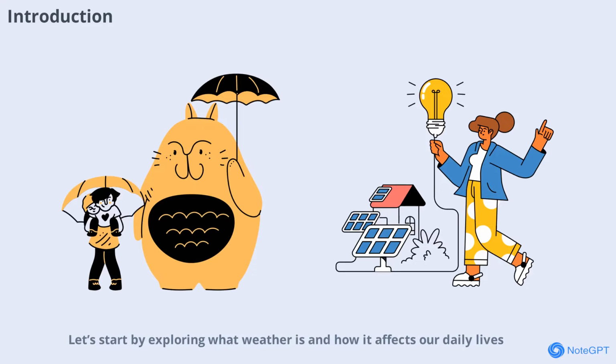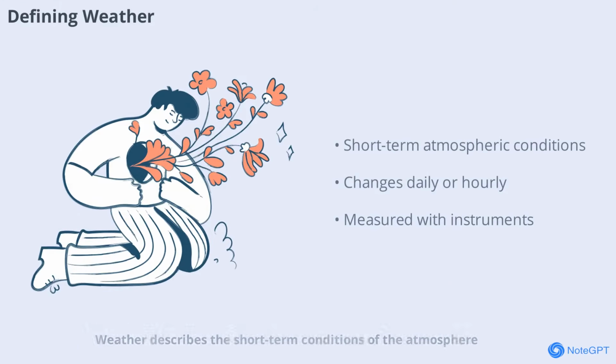Let's start by exploring what weather is and how it affects our daily lives. Weather describes the short-term conditions of the atmosphere in a specific place at a specific time. It's what you experience when you step outside each day, whether it's sunny, rainy, windy, or snowy. Weather can change from hour to hour, day to day, and it's measured using instruments like thermometers, barometers, and rain gauges. Meteorologists use these tools to forecast what the weather will be like in the near future. So when you check the forecast for tomorrow, you're looking at weather.